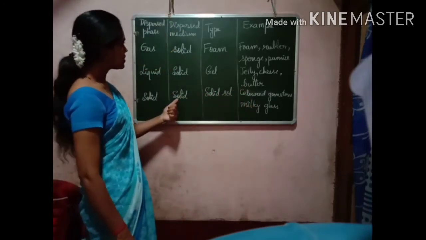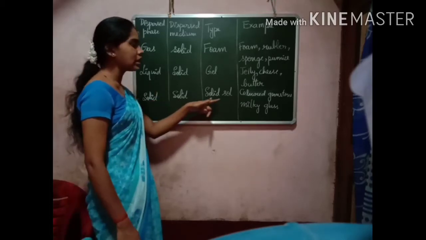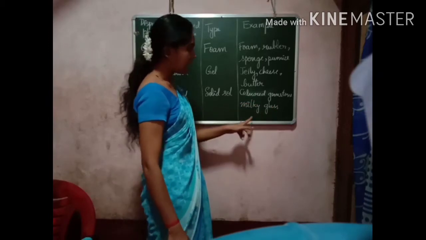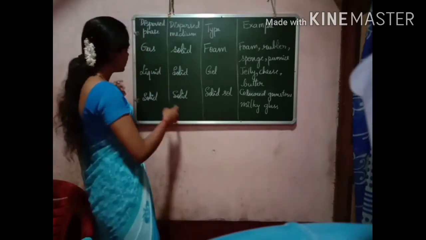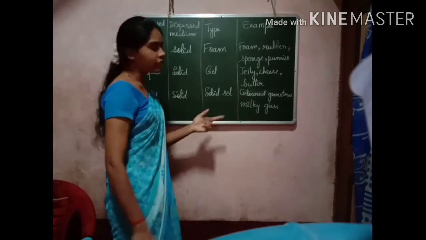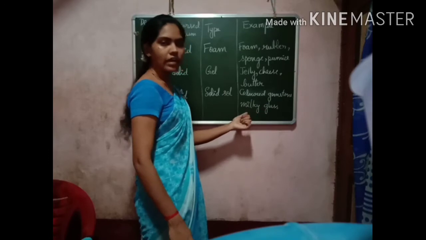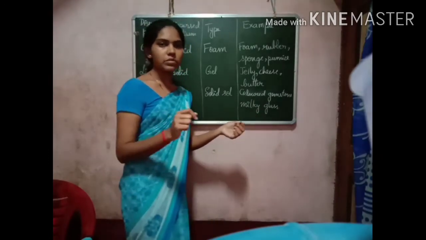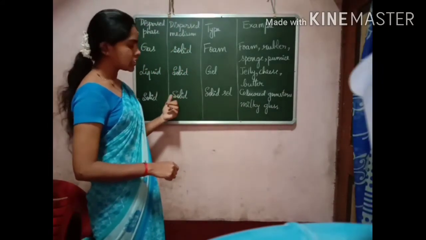Solid dispersed in solid is known as a solid sol. Examples are colored gemstone and milky glass. Here solid is dispersed in a solid medium. That type of colloid is known as a solid sol. You can see a variety of glasses; it is a mixture of two kinds of particles.